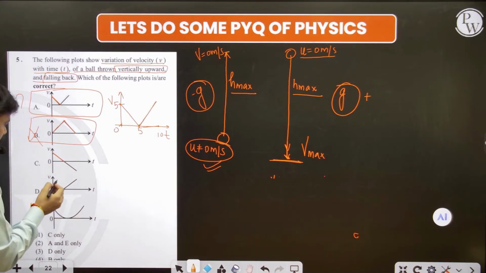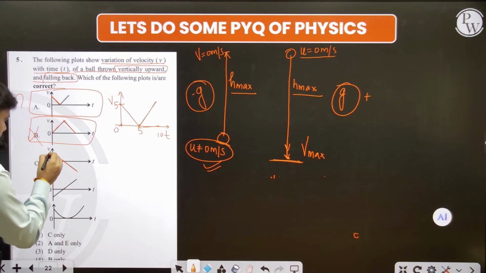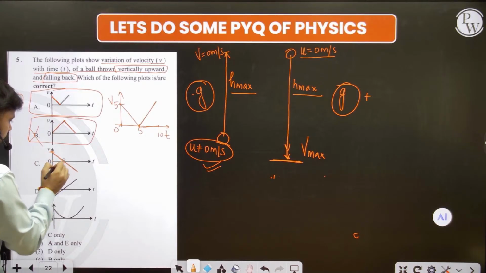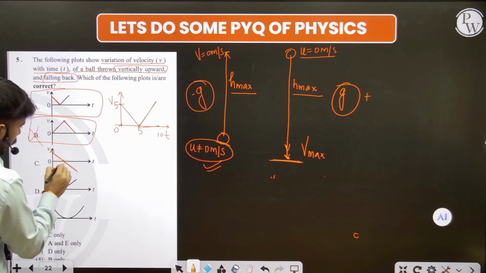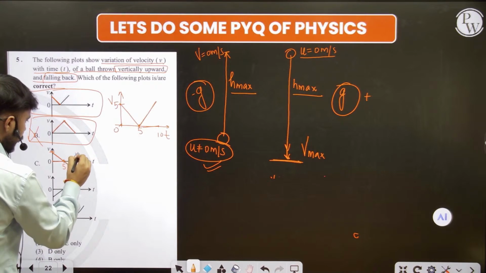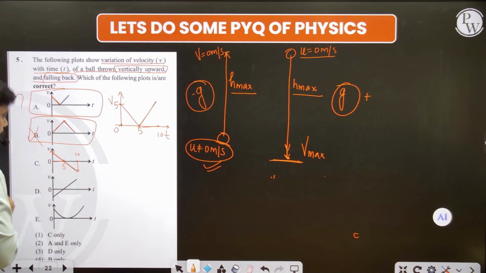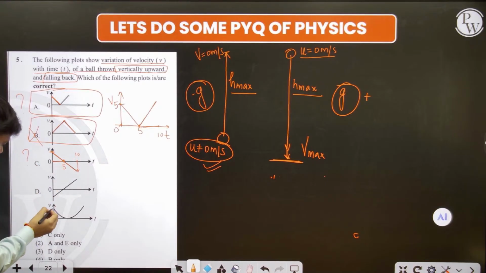And in this one, again, we have some initial velocity at the 0 time period, and after some time, let's suppose at 5 seconds we have 0 velocity. But after 10 seconds we have a negative velocity. Will this happen or not? Let's put a question mark also. Firstly the C here, then after we will go to the D portion.